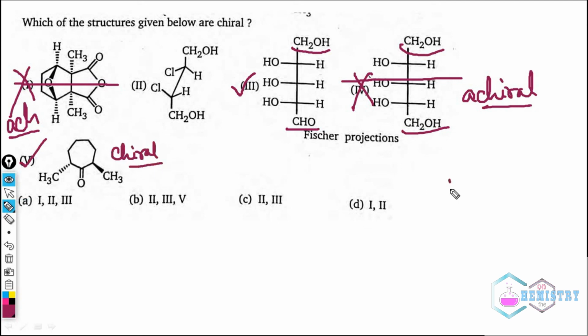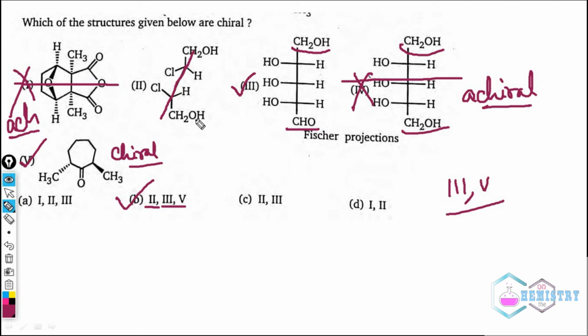So you already got that 3 and 5 are chiral, but there is no option with only 3 and 5. Only 2 comes with 3 and 5, hence B must be the answer. But if we want to check it, how can we check? We can draw a plane from this carbon to this carbon like this. So this CH2H and this CH2H will be on the plane of symmetry.